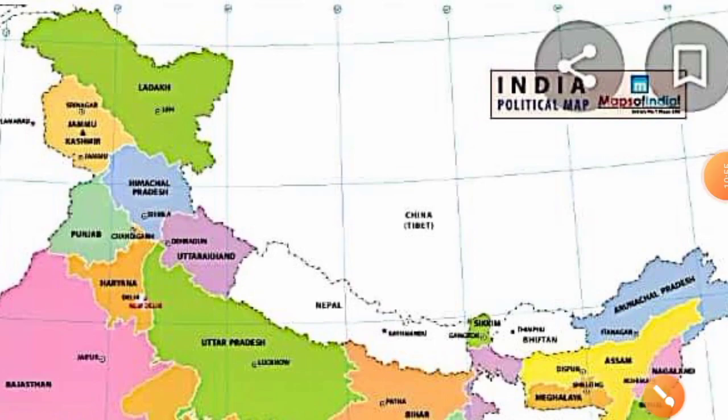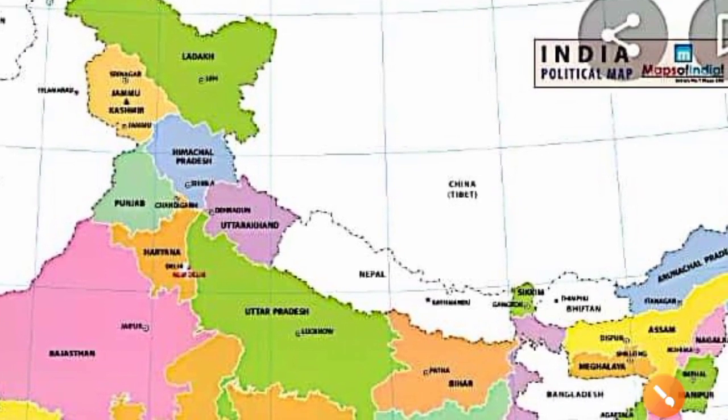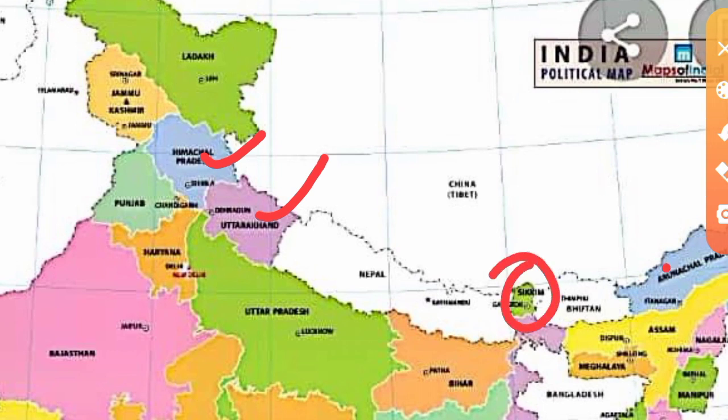Which are the states sharing border with China? Himachal Pradesh, Uttarakhand, Sikkim and Arunachal Pradesh.